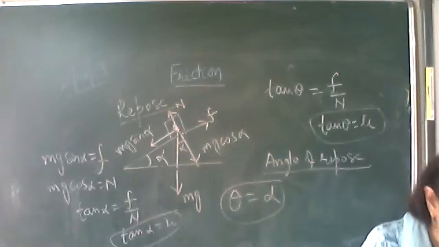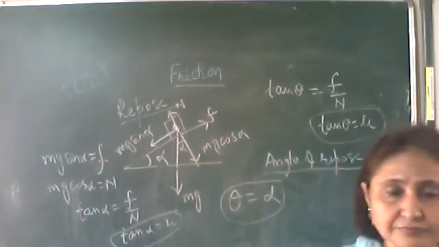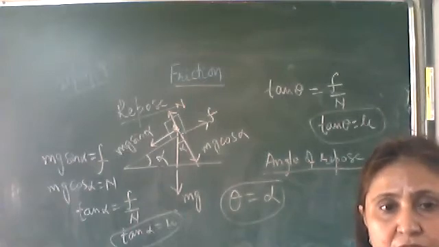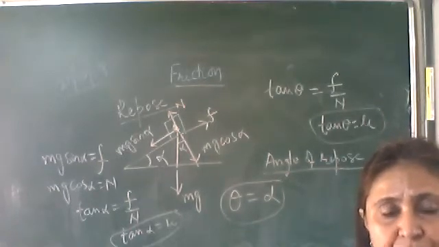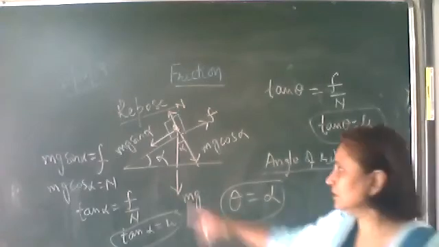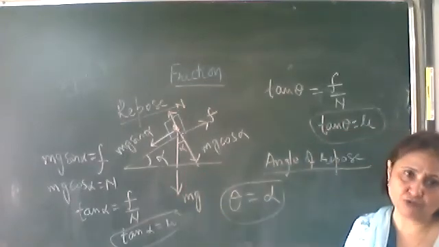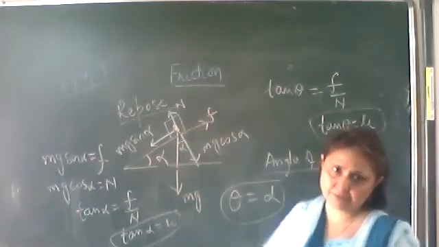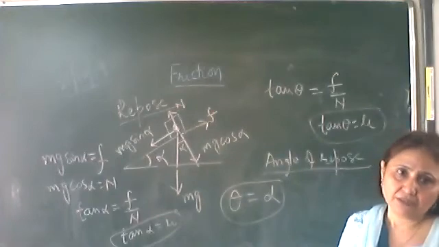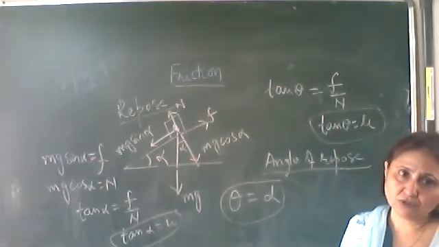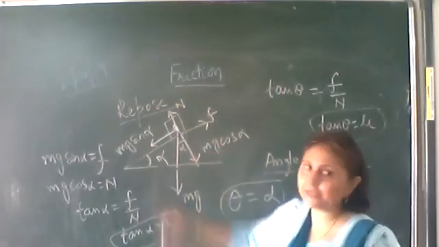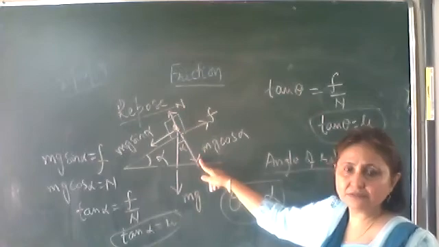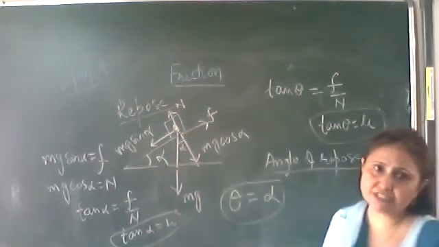Hurry up, note it down. Draw the figure. On an inclined plane, place a block. Draw all the forces. The first force, weight, vertically downwards. Second force, normal reaction, perpendicular to the surface of the inclined plane. Extend that line. If this angle is alpha, draw this angle to be alpha.